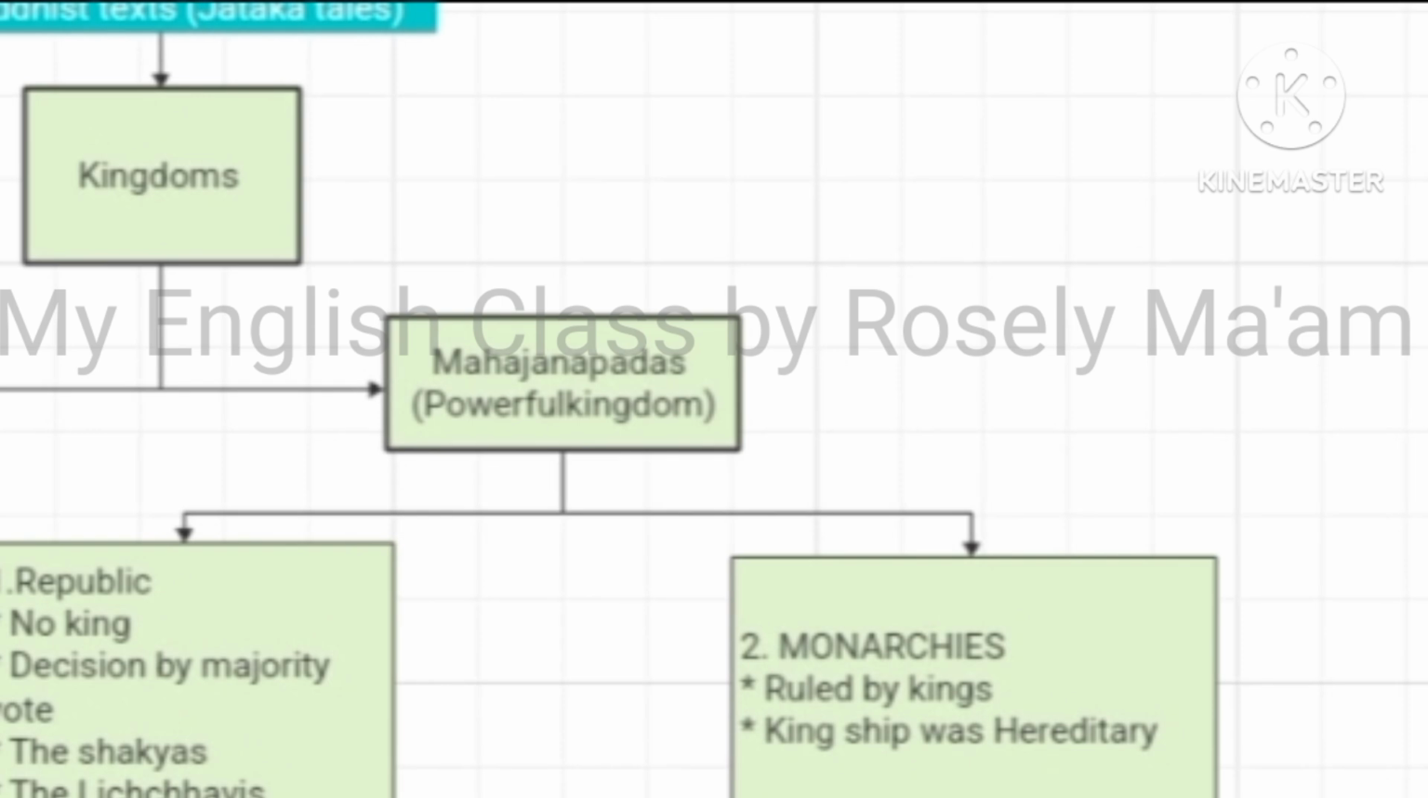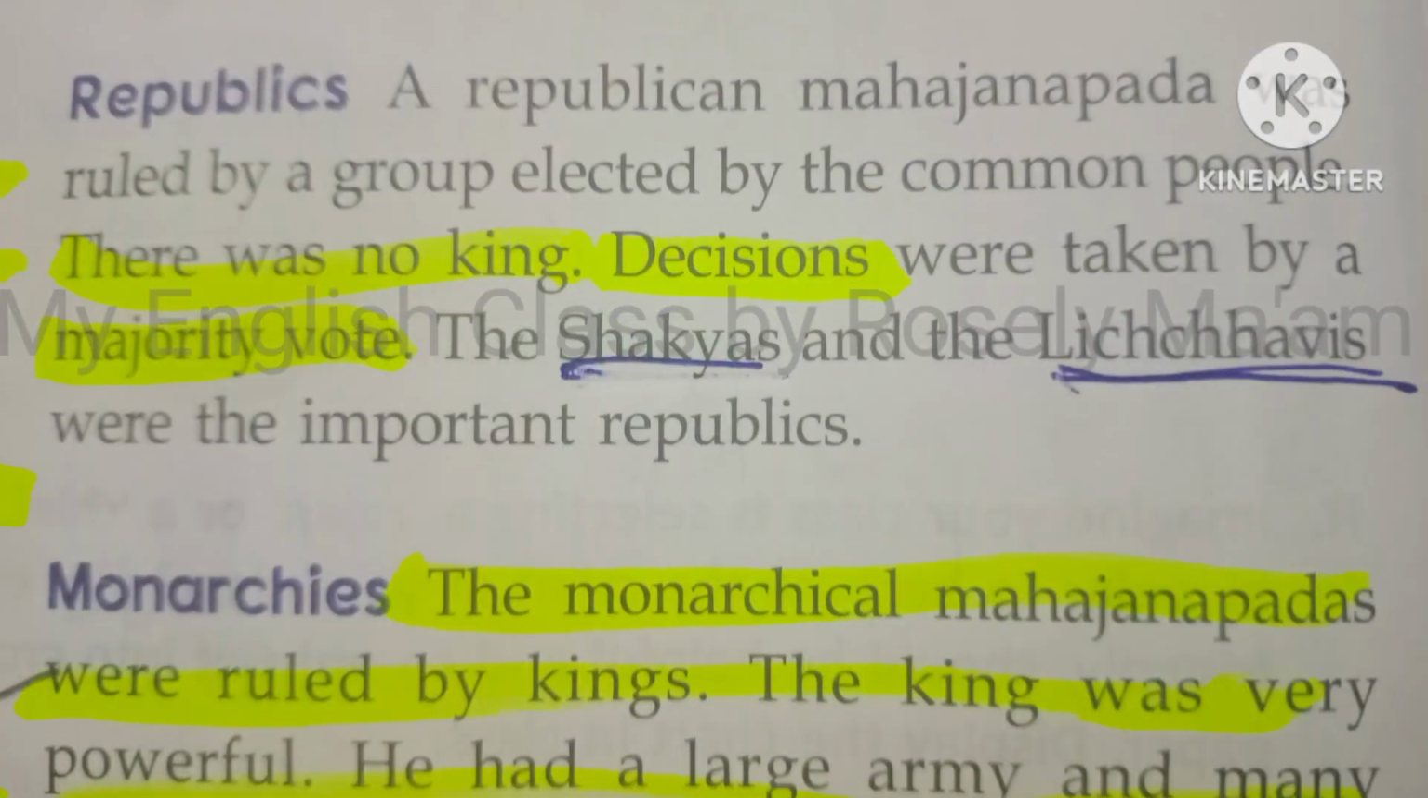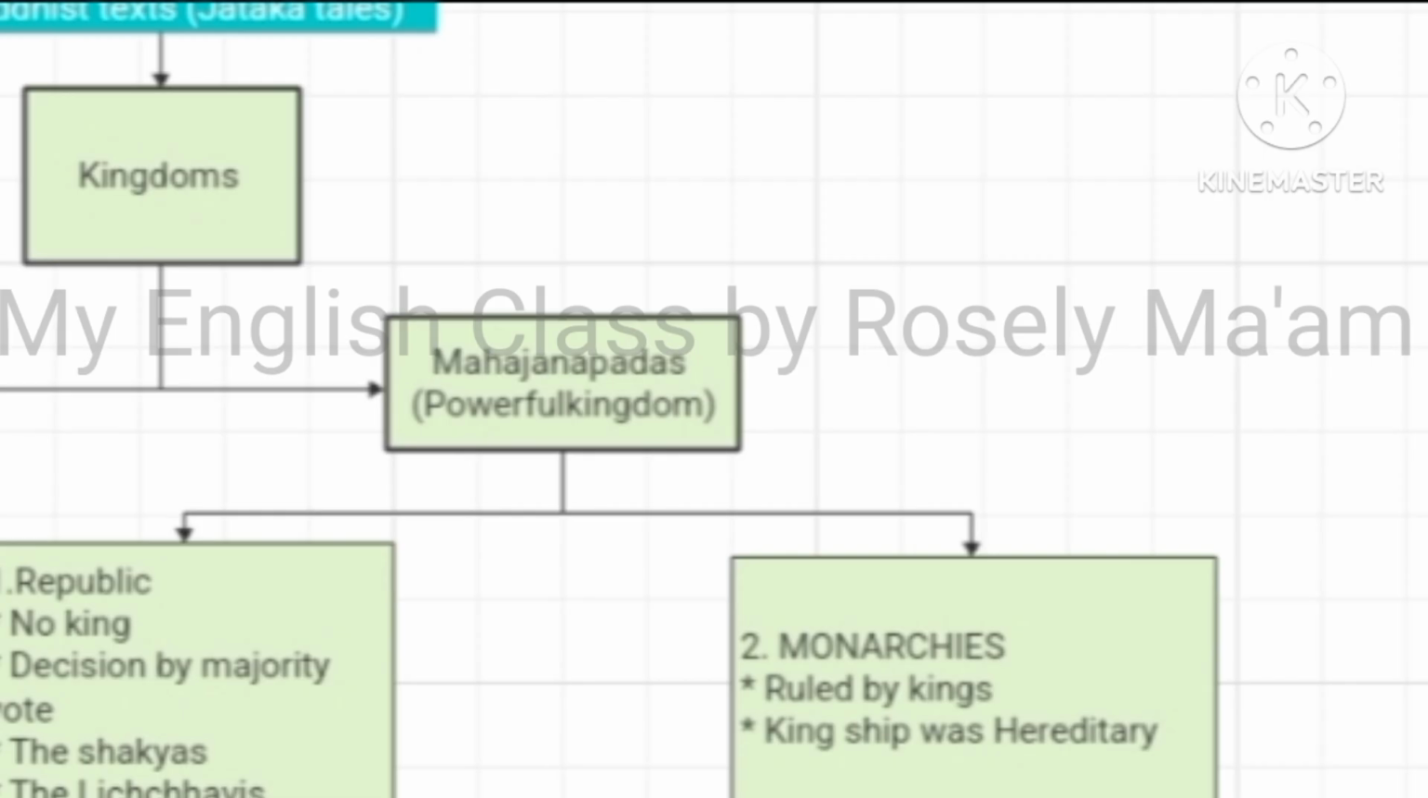Okay, now Mahajanapads were of two types, republics and monarchies. The republics were those where the people did not have any king. Decisions were taken by majority vote. The Shakyas and Lichchhavis were the important republics. And who were the monarchies? The monarchical Mahajanapads were ruled by a king.